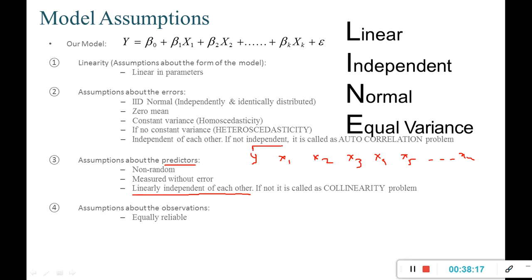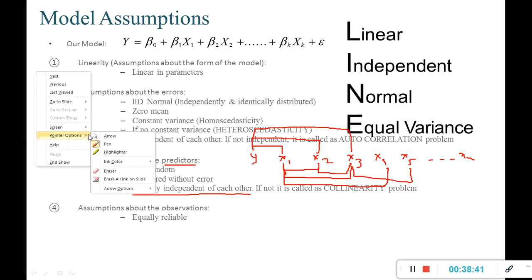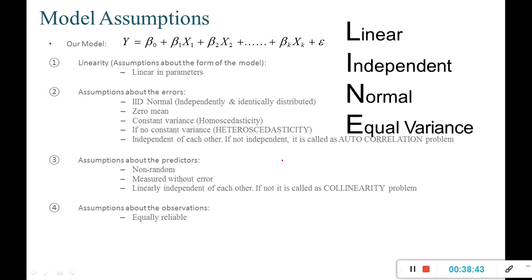There has to be a linear relationship between x1 and y, between y and x2, between y and x3. But there should not be a linear relationship between x1 and x2, x1 and x3, x2 and x3, x1 and x4, which means any input variable with any other input variable. They should not be linear with each other. This we can check while doing our EDA, which means before building the model.